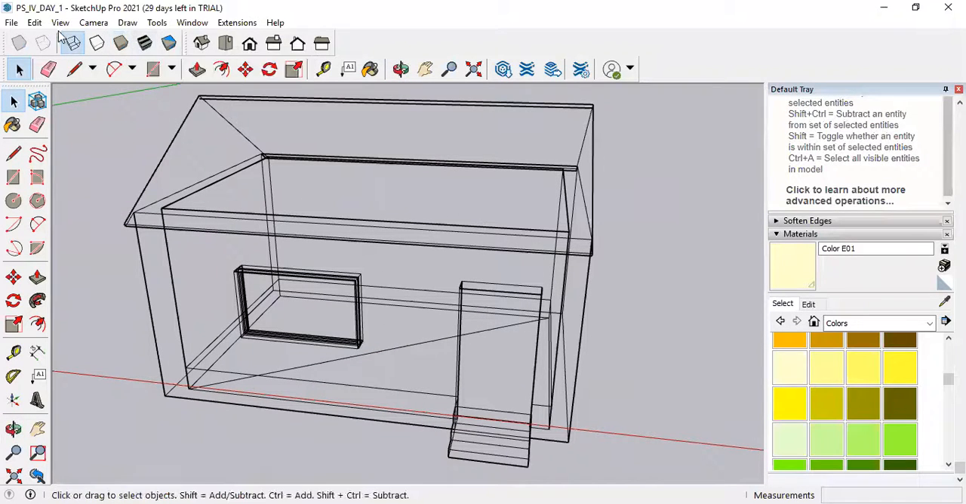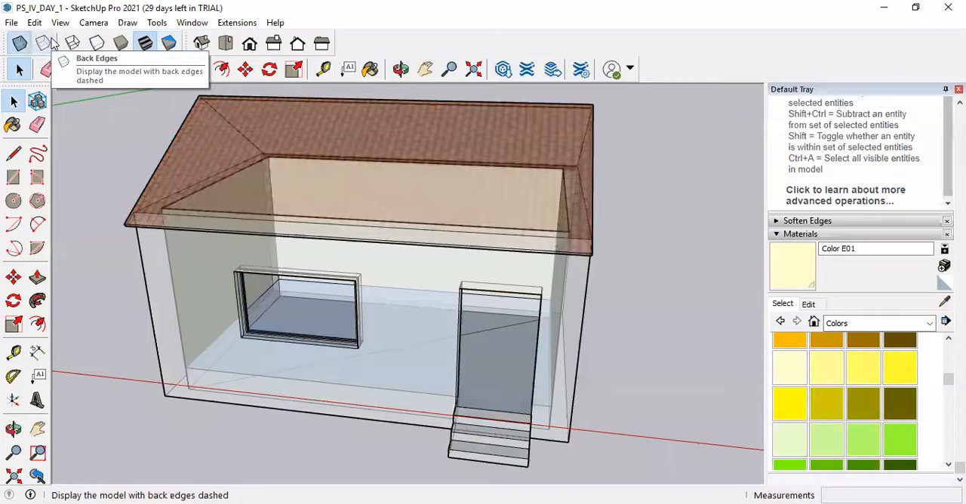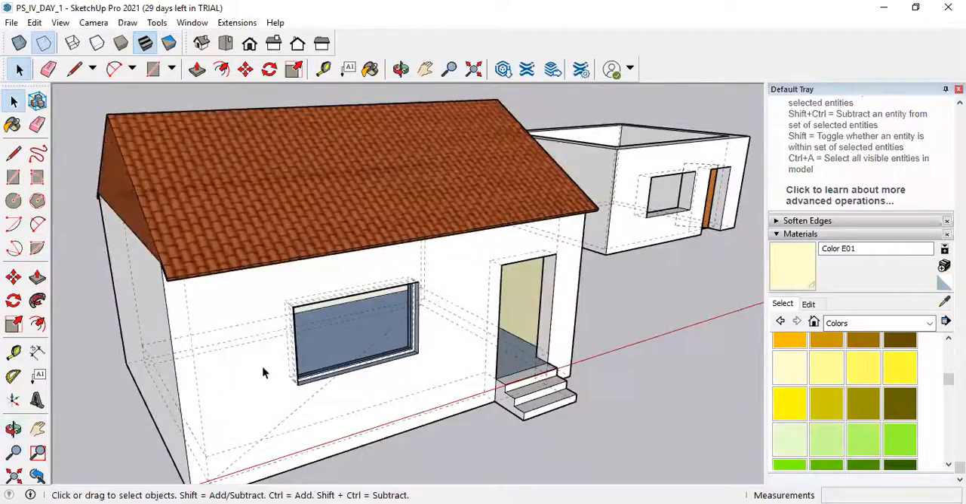If you want to come back to the original position, nothing will happen if you click on the same button. Then you have to click on shaded with texture, then only you will be able to come back. These two options are visible only in case of these three commands. See, this is also an option which is visible to you.